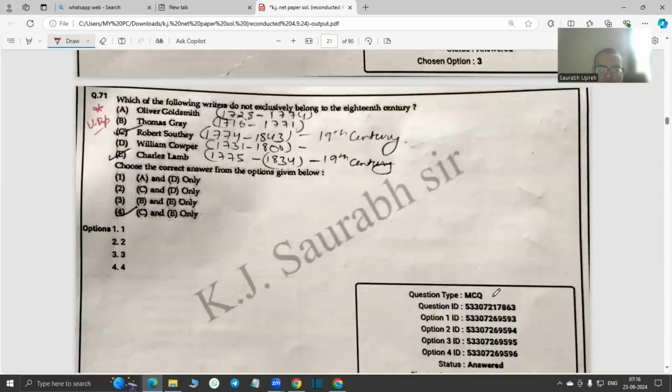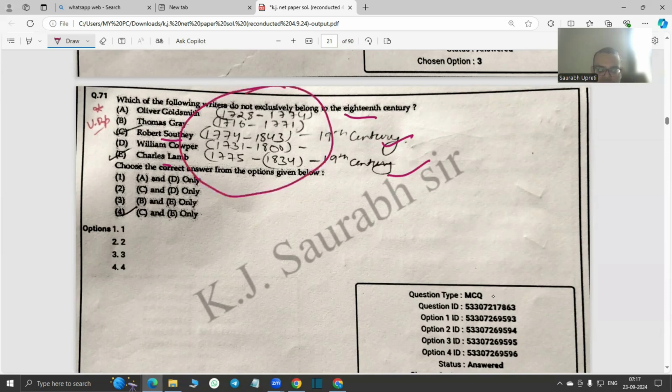So which of the following writers do not exclusively belong to the 18th century? Very good question. So Robert Southey, of course, we know that he came in the Romantic era later on, and Charles Lamb was an out-and-out Romantic age writer, although his writings suggest so many different currents also, but technically speaking, in terms of chronology, he also falls in the Romantic era, right? Or should I say the 19th century? The rest of them with their dates of birth also, you can write them in your copy and in that way make your own notes.